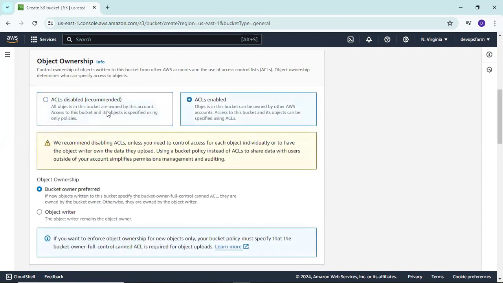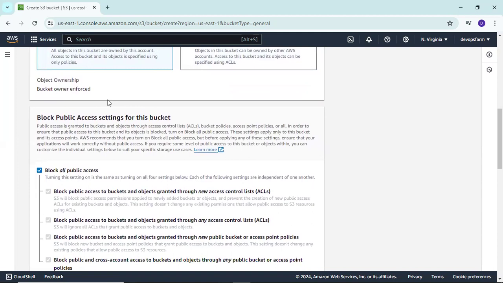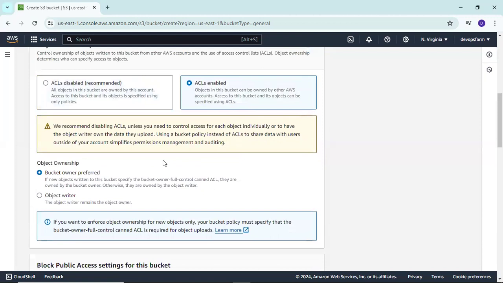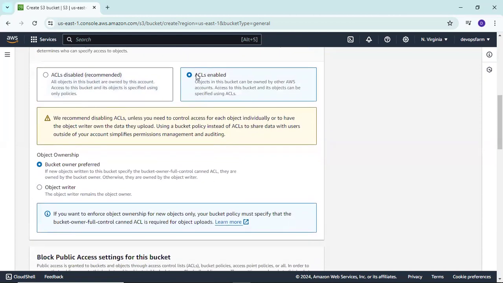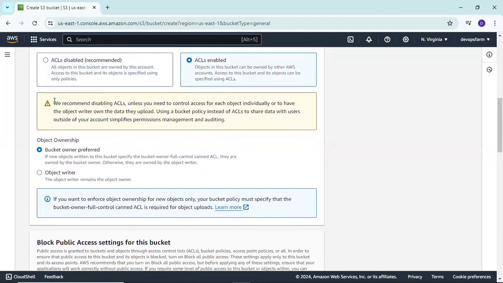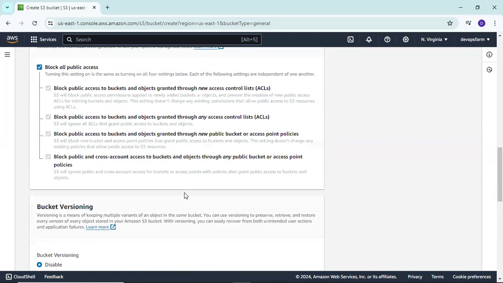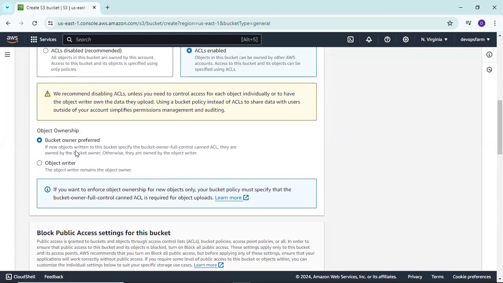It says disabled is recommended, but we can use both, there's no problem. We can change it here. We will use ACLs enabled. Here you can see it recommends the other one, but we are using this. An object means our data. First we create the bucket, and after that we store our data, a particular file or folder, which we call an object, in this bucket.